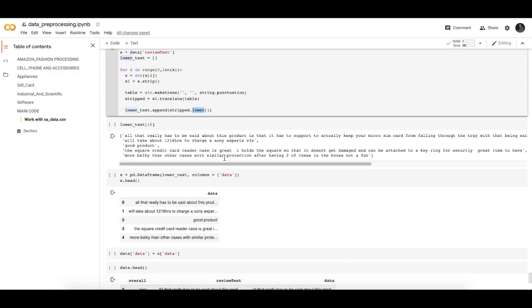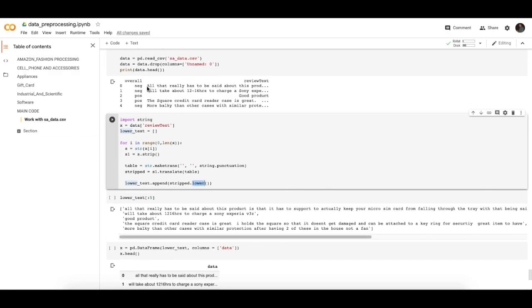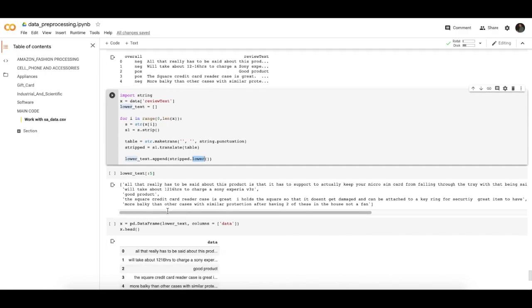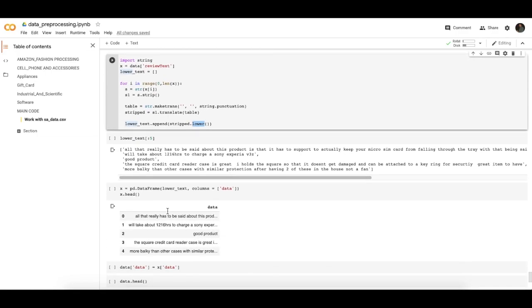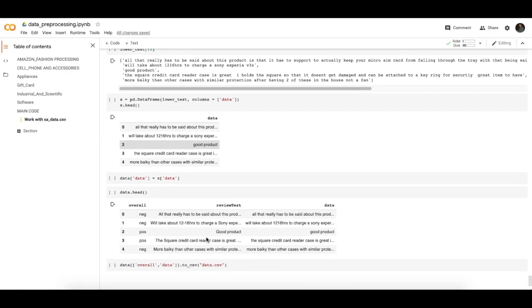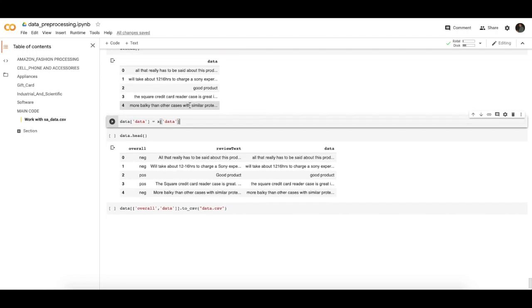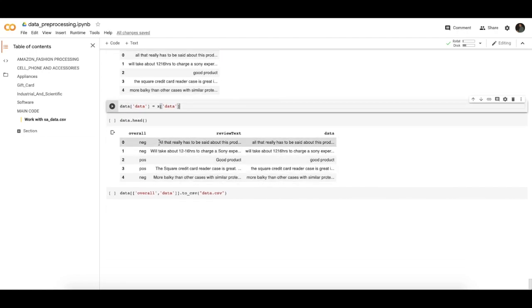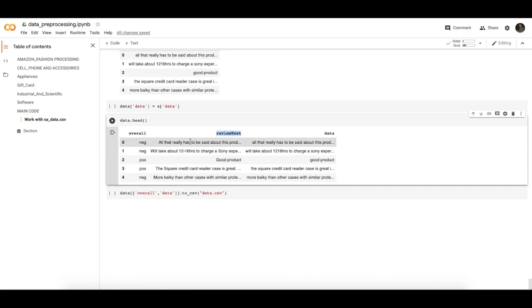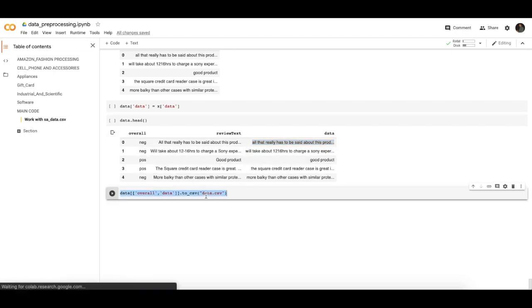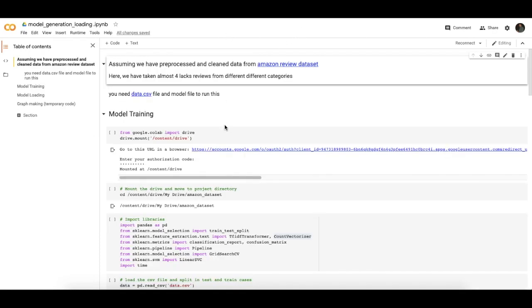As you see on the screen, our data is now converted into lower case to fit into the data frames. After this pre-processing of data, the original review text is shown like this, then the pre-processed data is shown like this, and now we store the data into data.csv for training the model.